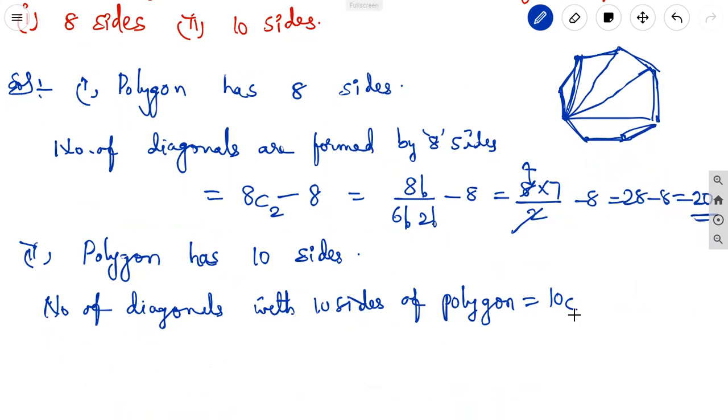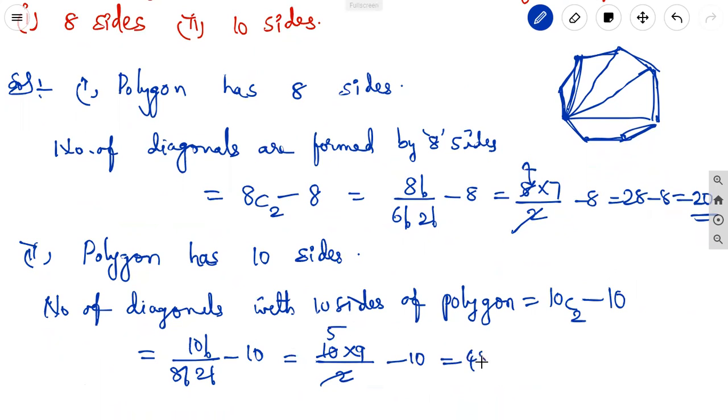From 10 vertices, we can take two vertices. In that, we eliminate the 10 side lines, those are not diagonals. So 10C2 minus 10, 10 factorial by 8 factorial into 2 factorial minus 10. 10 into 9 by 2, 2 fives are 10, 45 minus 10 equal to 35 is the answer.